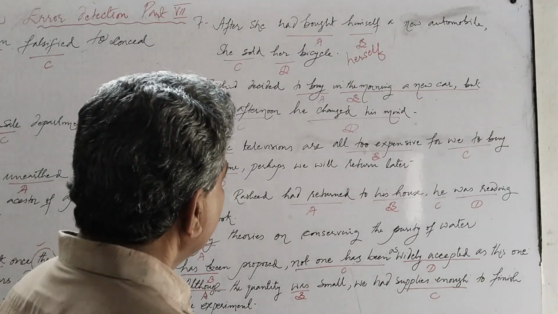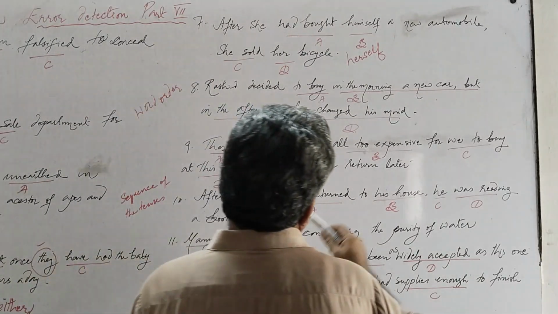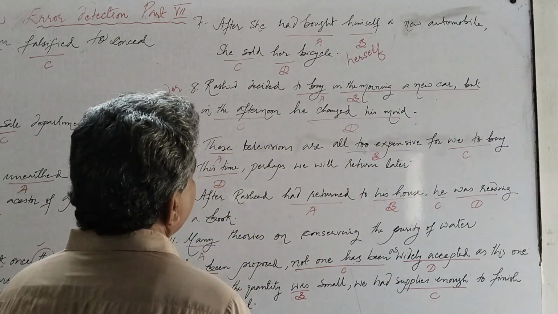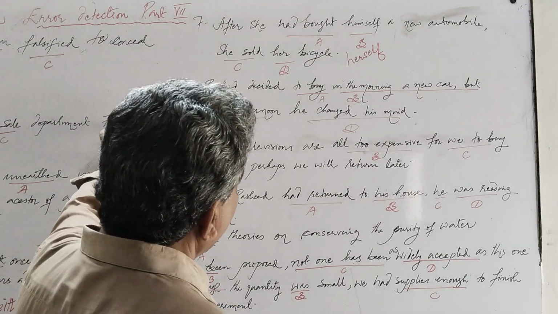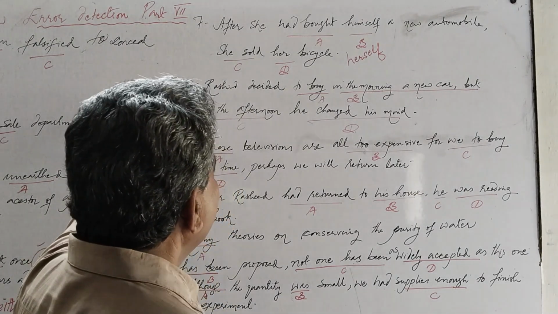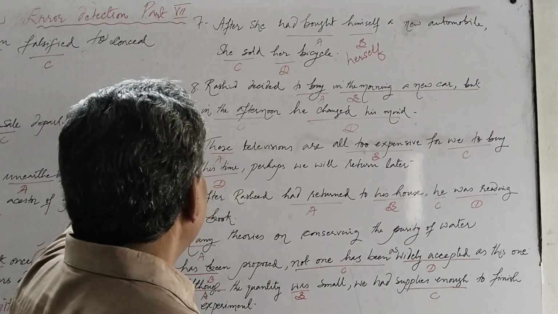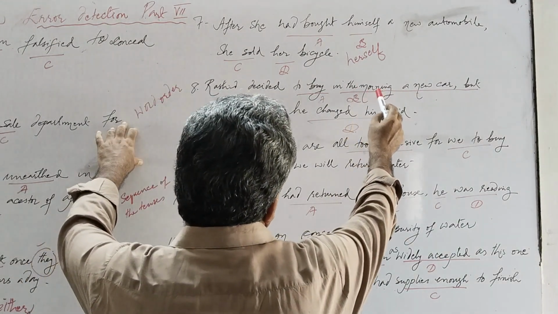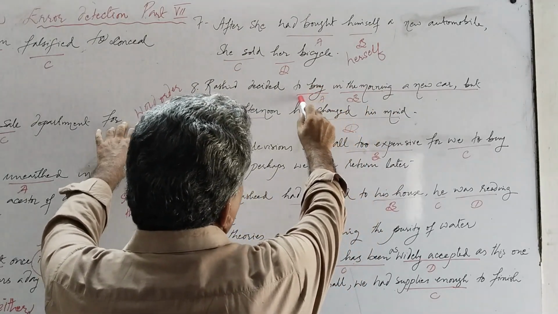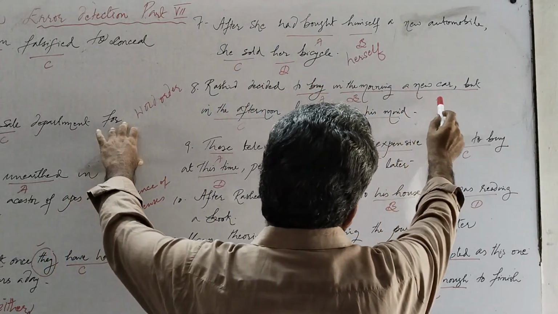As we know, an adverbial phrase that shows time should not be kept in the middle of the sentence. Here we see that in the morning comes between the infinitive to buy and its object, a new car.